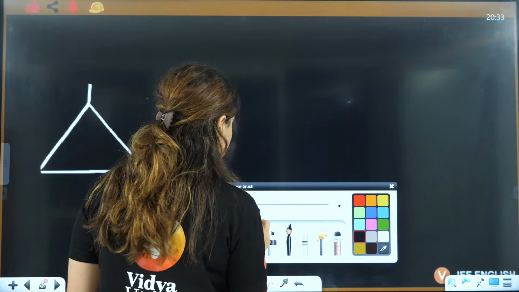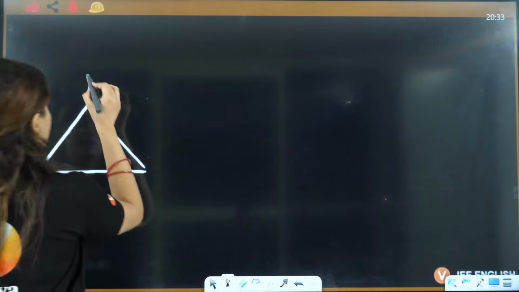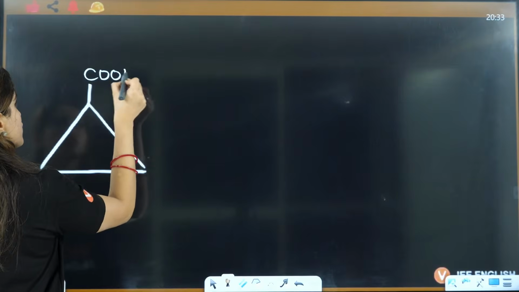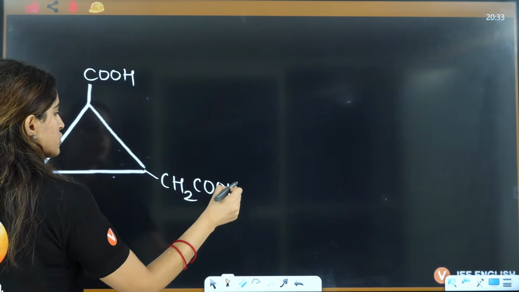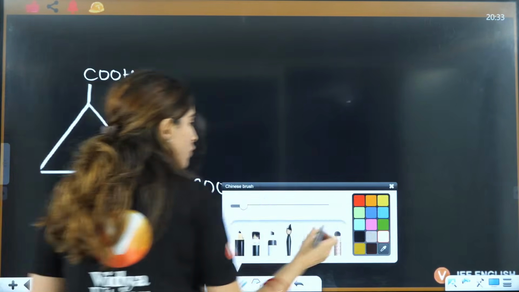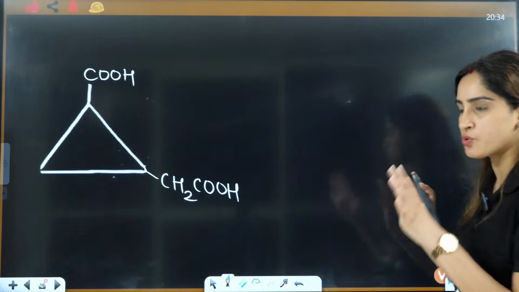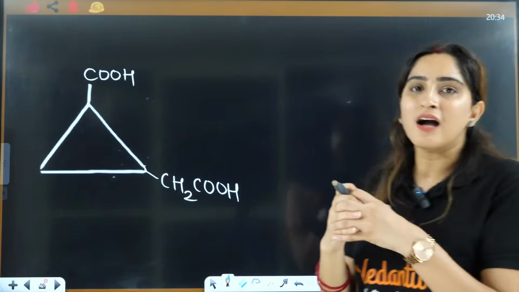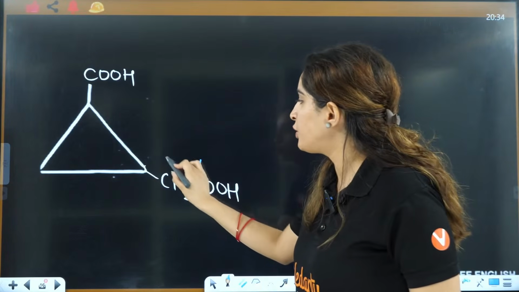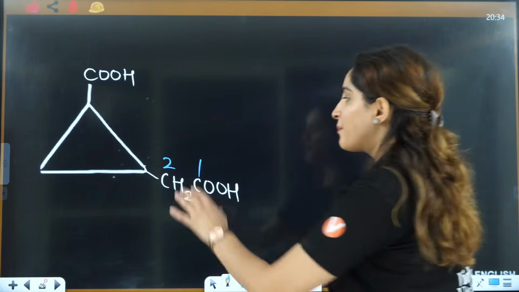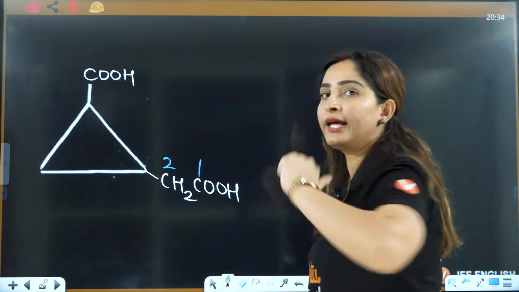So here, if I have something like this, this is, let's say, COOH and this is CH2COOH. Now, if you have this kind of situation, here you are stuck, right? Here you can't choose 1, 2 as a parent chain because otherwise this will feel lonely.